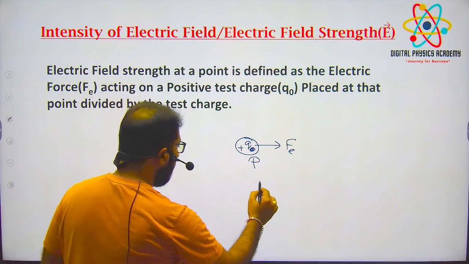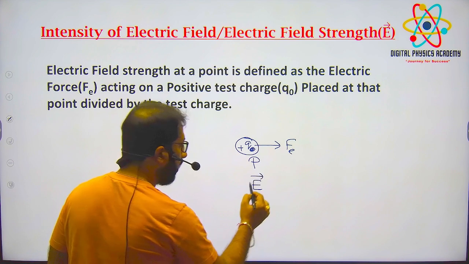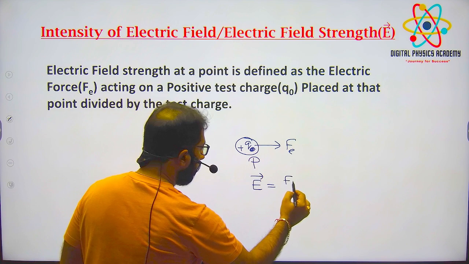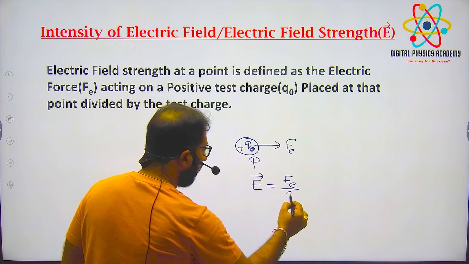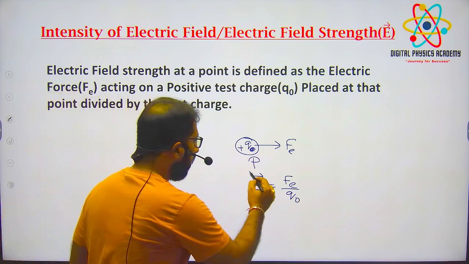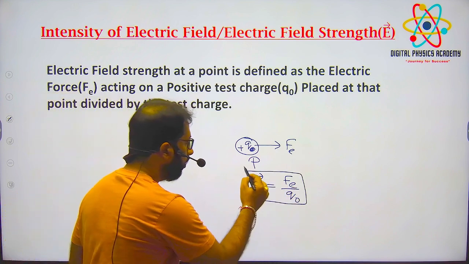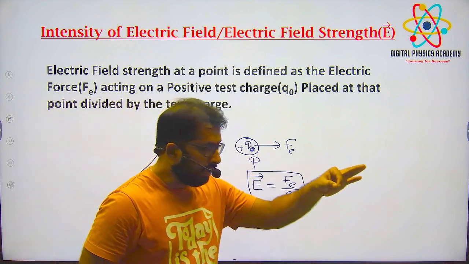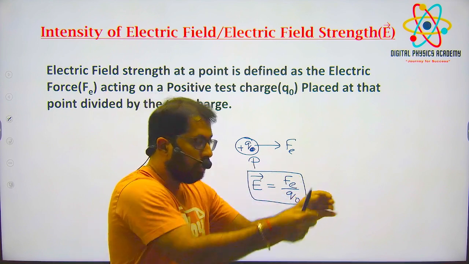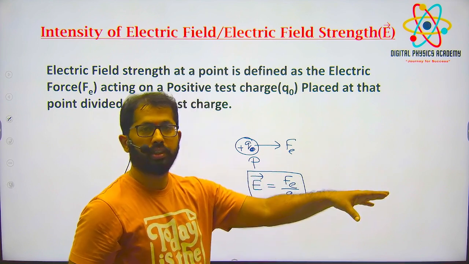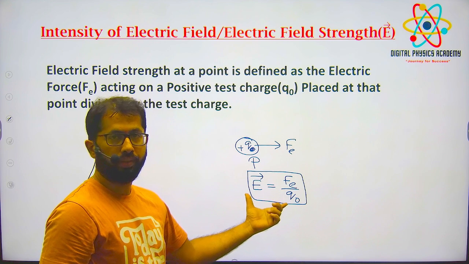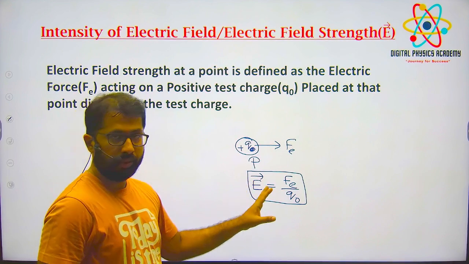Electric field strength is a vector quantity. Electric field strength is force upon charge. This is the general formula of electric field strength. Suppose I want to find it at this point, simply you put a test charge at that point and check how much force is acting on this test charge, divide by the test charge, and you will get the electric field strength. This is a general expression.